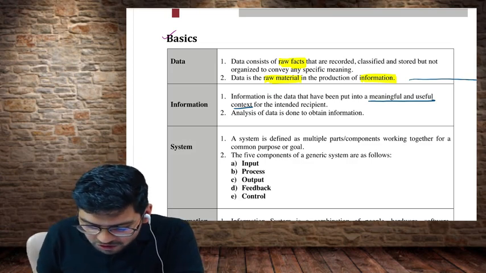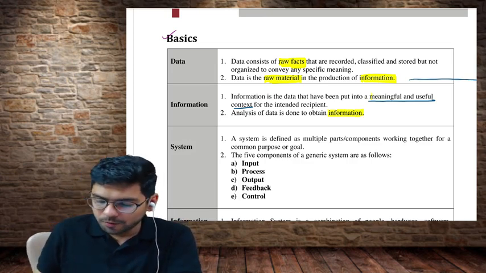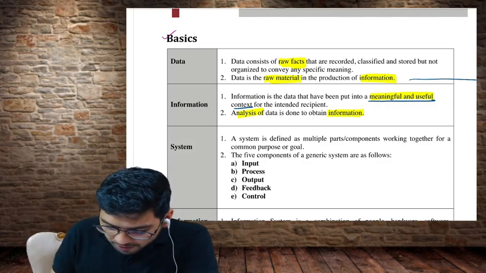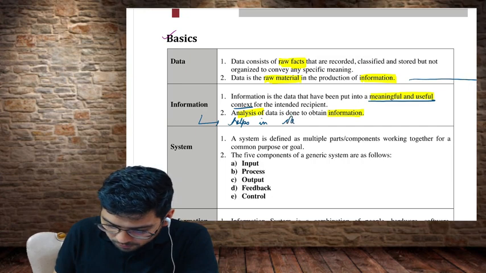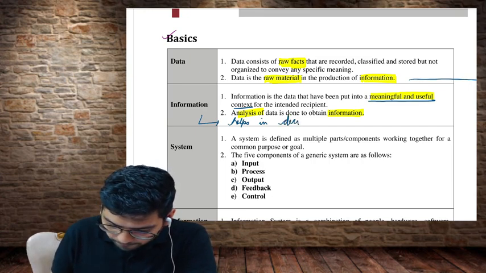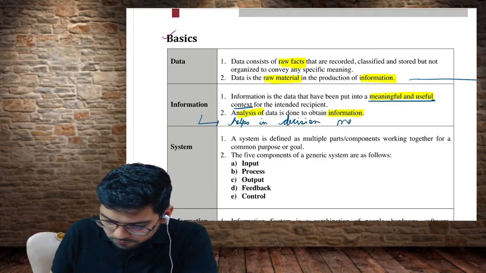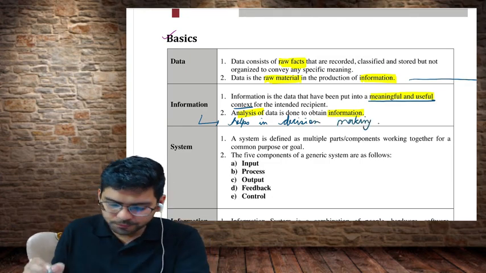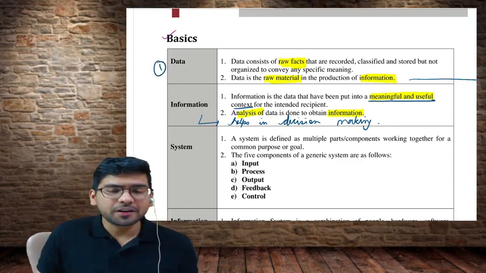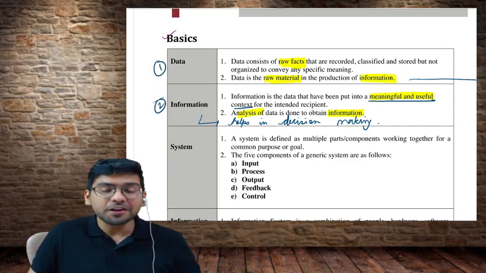So analysis of data is done to obtain information. If you just want to write one more point, you can also write that information helps in decision making. All right, so we have covered the word data here. We have covered the definition of information.